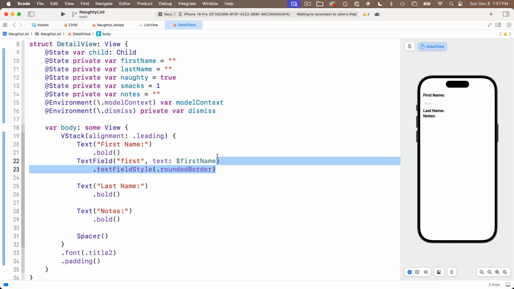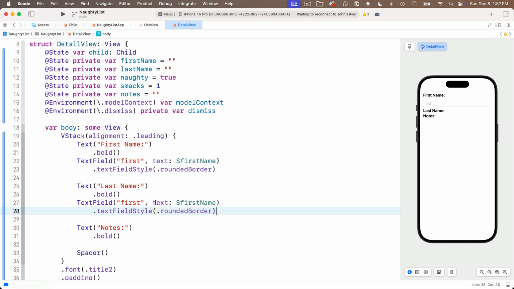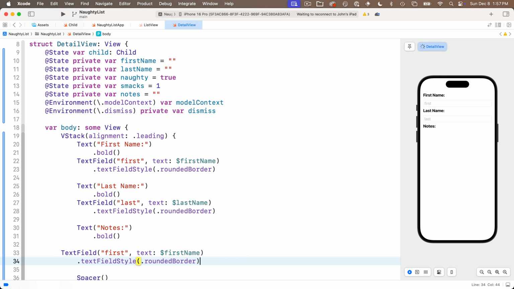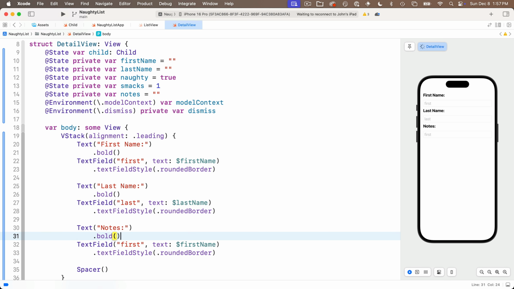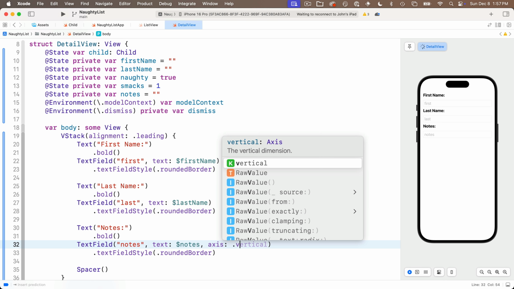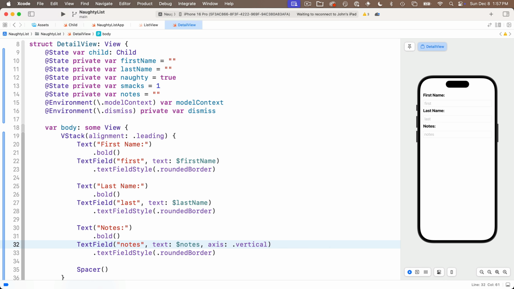Then I'll copy the text field and the modifier, paste it down below last name, change the last name text field prompt to last, and the text that we're working with to $lastName. And I'll paste this down below notes as well. The prompt is going to be notes, the text is going to be $notes. But then I'm also going to add a comma axis colon parameter in here, and that's going to be .vertical so that I can scroll vertically and add more than one line of notes.